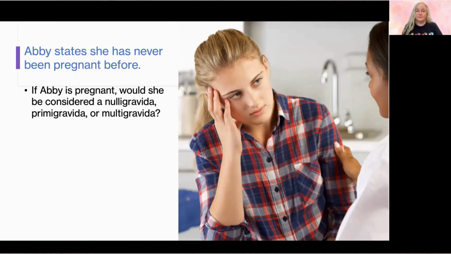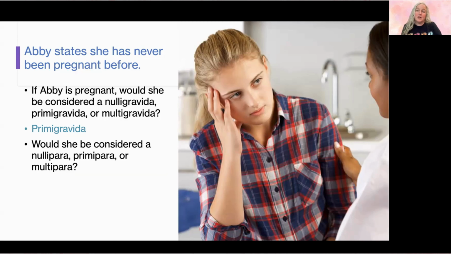pregnant before. If Abby is pregnant today, would she be considered a nulla gravida, a primigravida, or a multigravida? So remember that if she is pregnant today, this would be her first pregnancy. She says she's never been pregnant before. So she wouldn't be a nulla gravida if she's pregnant today because nulla is 0. And she wouldn't be a multigravida because a multigravida has had multiple pregnancies. And she says this is her first pregnancy. So she would be a primigravida. Prima is 1, the first pregnancy.